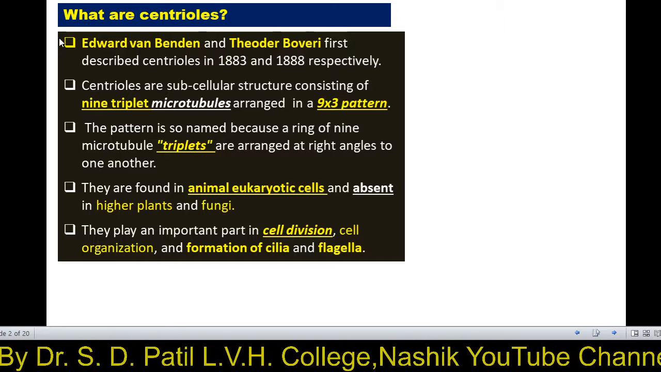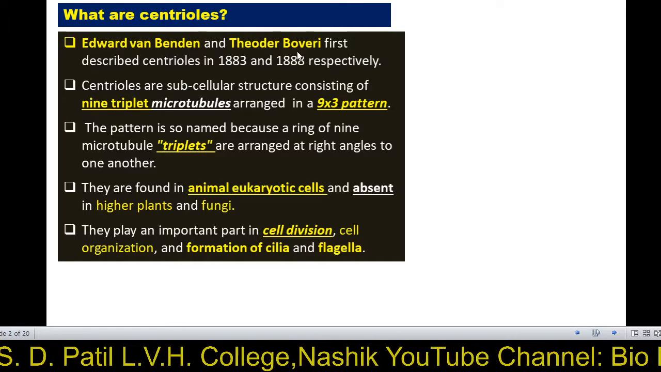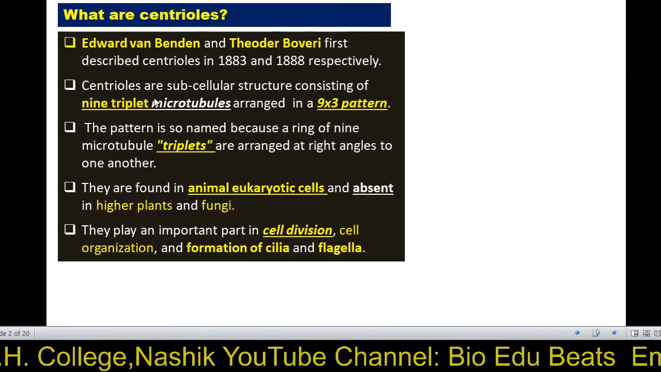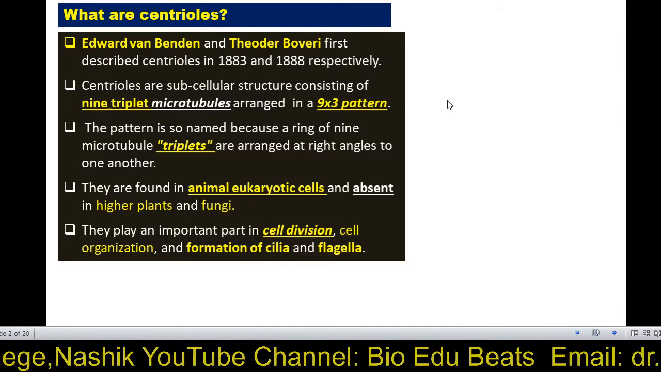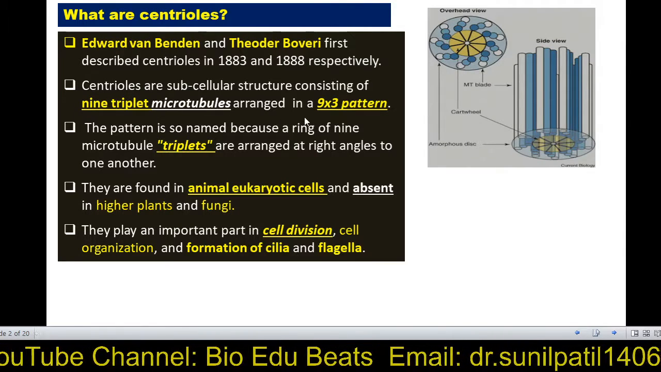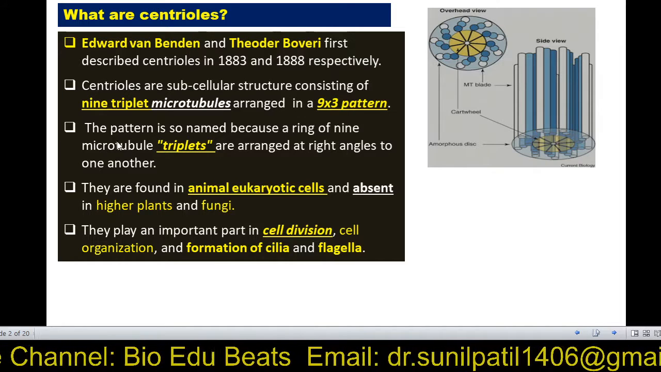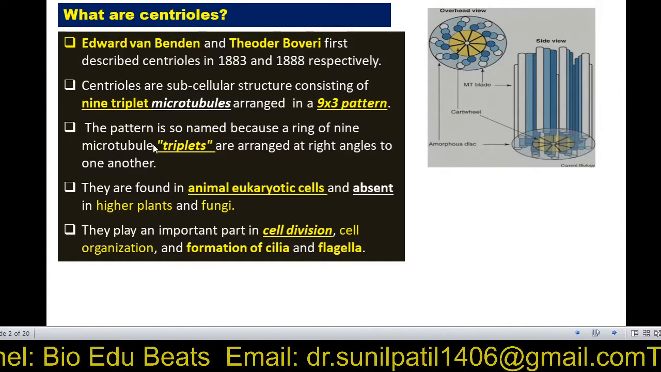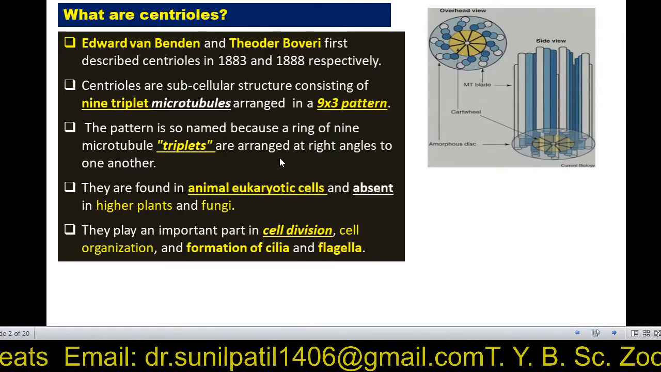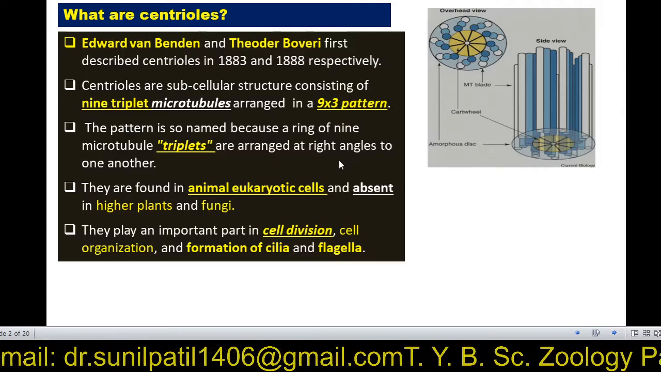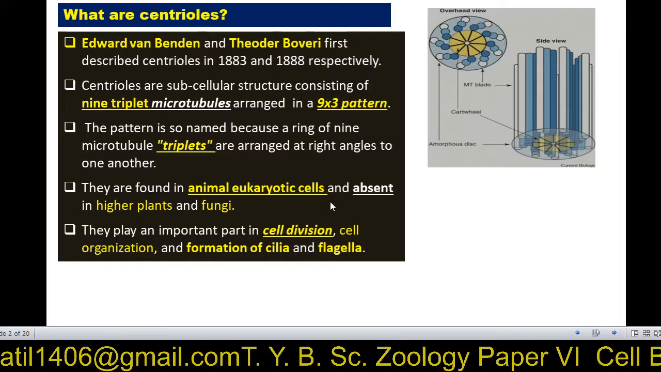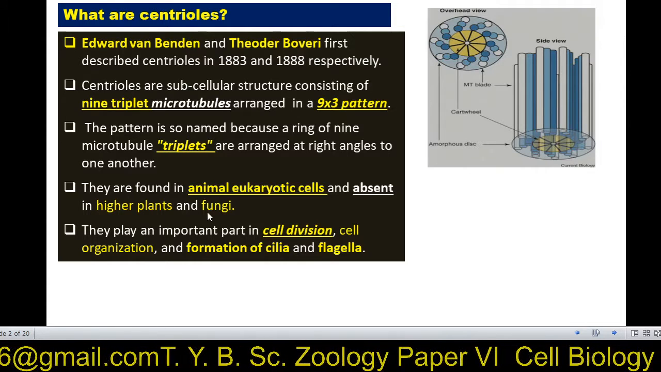Scientists Edward van Beneden and Theodore Boveri first described the centriole in 1883 and 1888 respectively. Centrioles are subcellular structures consisting of nine microtubule triplets arranged in a 9 into 3 pattern, each with three tubules. The pattern is so named because a ring of nine microtubule triplets are arranged at right angles to one another. They are found in animal eukaryotic cells and absent in higher plants and fungi.